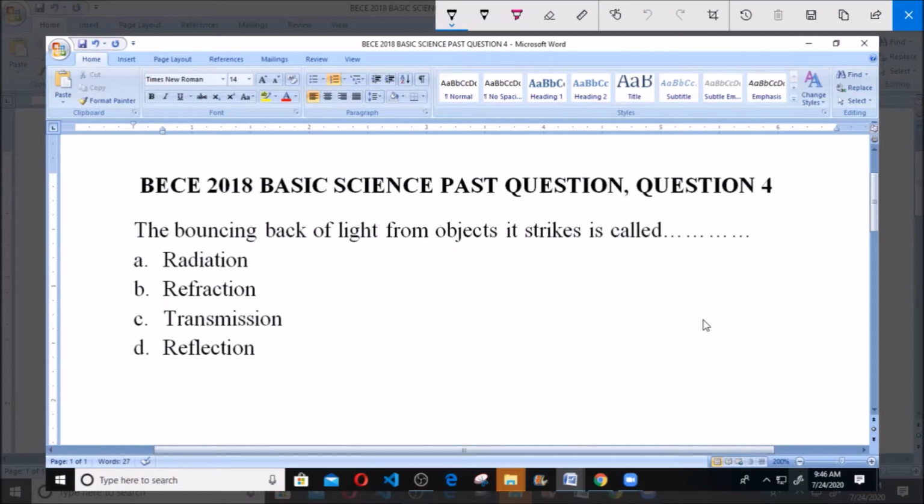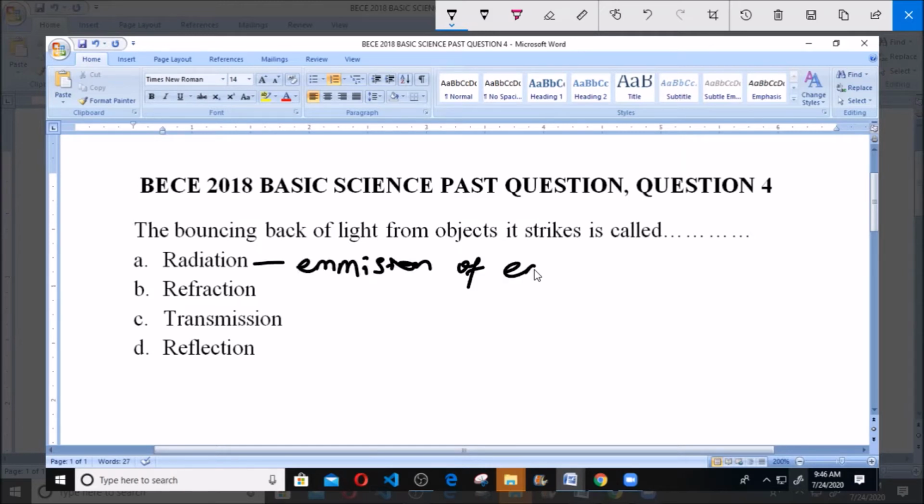A. Radiation, B. Refraction, C. Transmission, and D. Reflection. Now all these are properties of light, and the bouncing back of light from an object is also one of the properties of light. Now for us to pick an answer, we have to understand and know the meaning of each of these properties.